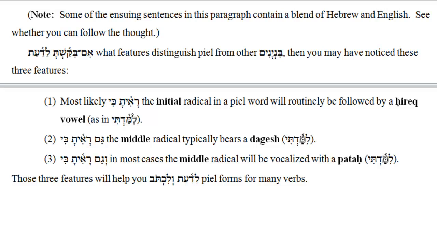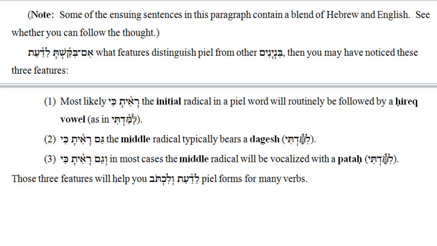Reshit. Most likely, ra'ita ki, the initial radical in a PL word, will routinely be followed by a hirik vowel, as in limadti. Shenit. Gam ra'ita ki, the middle radical typically bears a dagesh, as in limadti.